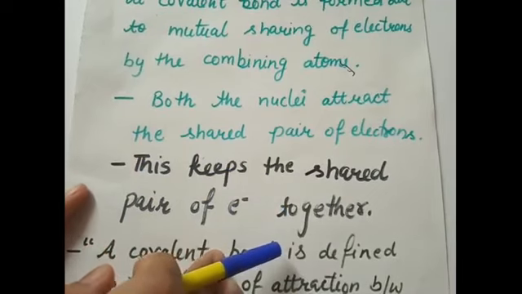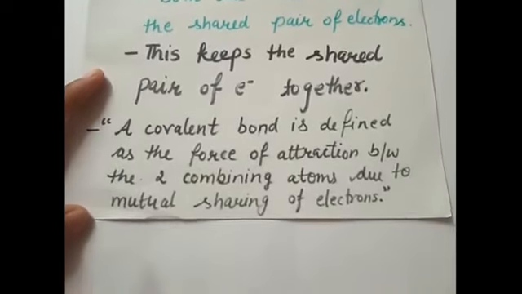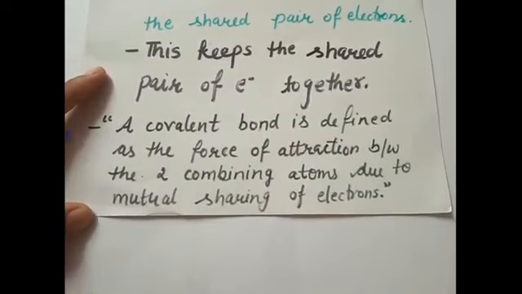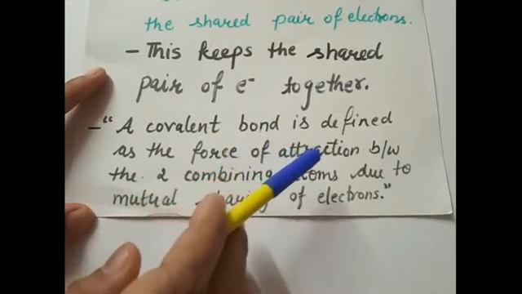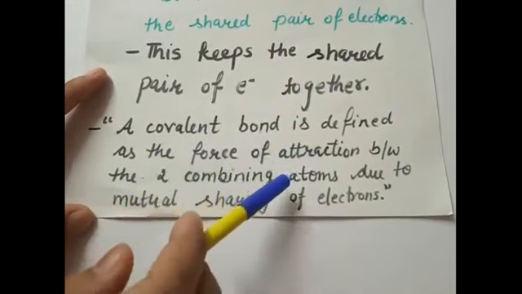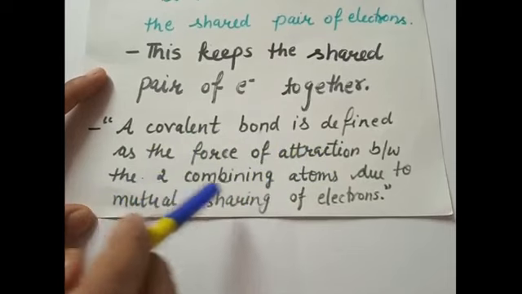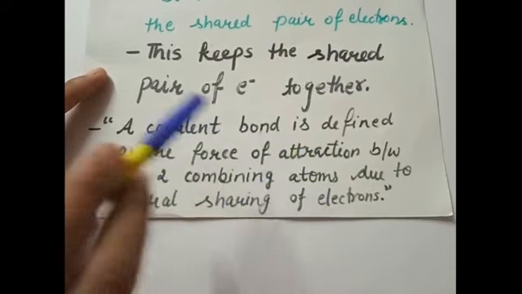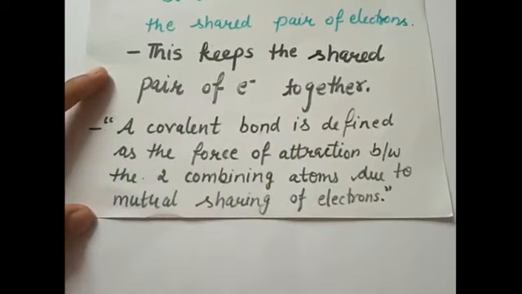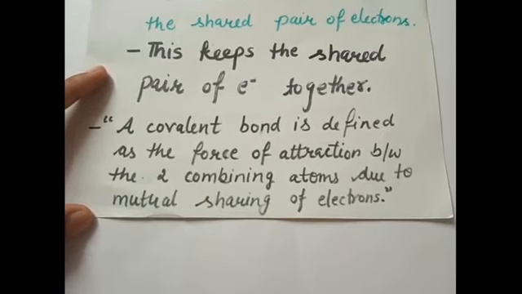In this way, we can define covalent bond as the force of attraction between the two combining atoms due to the mutual sharing of electrons between them. So, covalent bond is a force of attraction between two combining atoms due to mutual sharing of electrons.